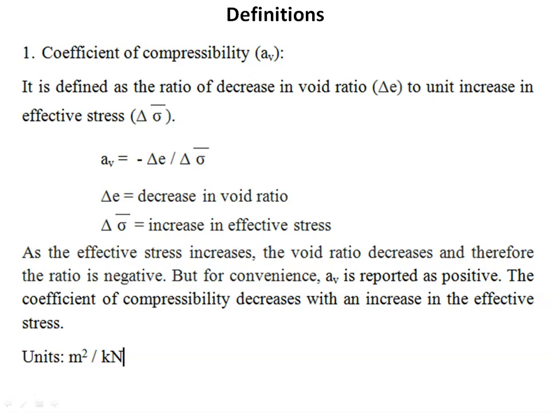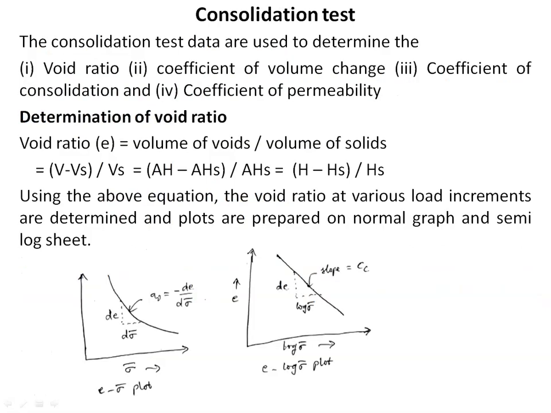First let us see the determination of void ratio. We know that void ratio equal to volume of voids divided by volume of solids. So this volume of voids we can write total volume minus volume of solids divided by volume of solids.